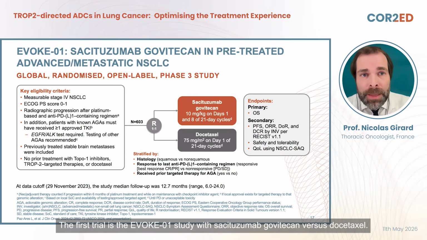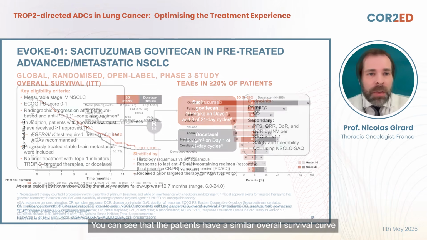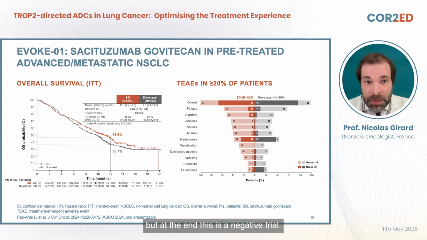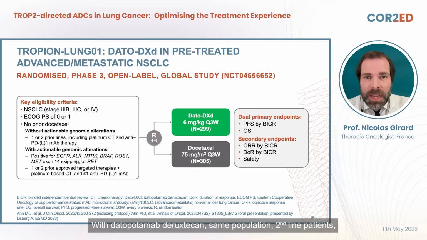The first trial is the EVOKE-01 study with sacituzumab govitecan versus docetaxel. You can see that the patients have a similar overall survival curve, but at the end, this is a negative trial. With datopotamab deruxtecan, same population, second-line patients,